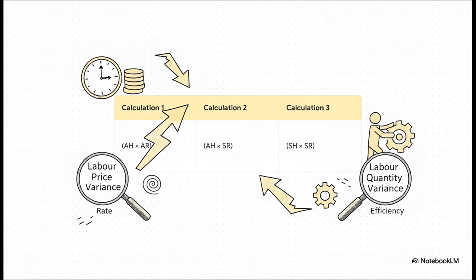But that number hides the real story. Let's look at the middle column, actual hours times standard rate. That's 3.8 hours times $20, which gives us $76. Now compare columns 1 and 2. That difference is a $3.80 unfavorable rate variance because we paid more per hour, but comparing columns 2 and 3 shows a $4.00 favorable efficiency variance because our workers were faster than the standard. The combination of those two gives us that small net favorable variance.